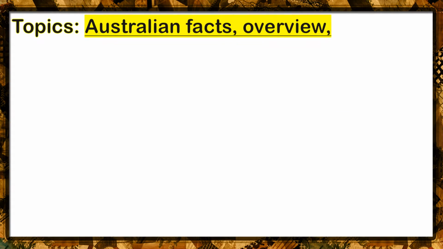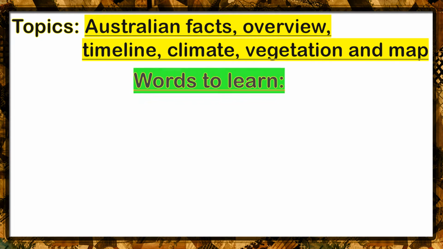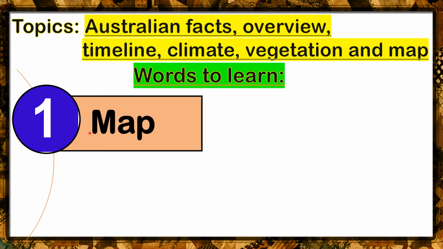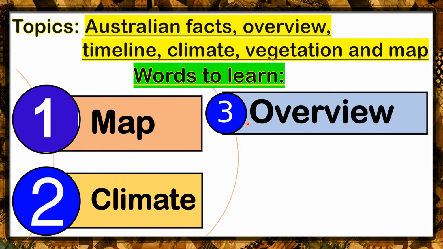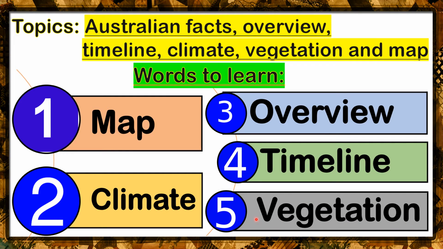Class, our topics for today are about Australian facts, overview, timeline, climate, vegetation, and map. These are the vocabulary words, or words to learn, so you can practice your reading skills and speaking skills. Please repeat after me. Are you ready now? Let's read. Number 1, map. Number 2, climate. Number 3, overview. Number 4, timeline. And number 5, vegetation.